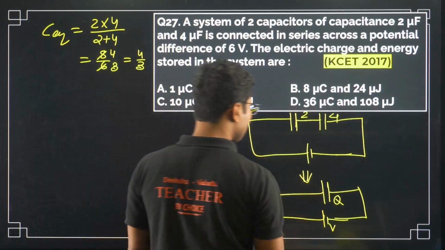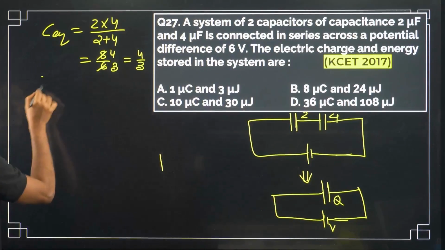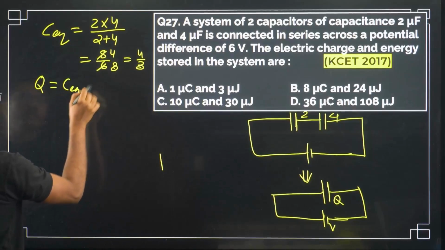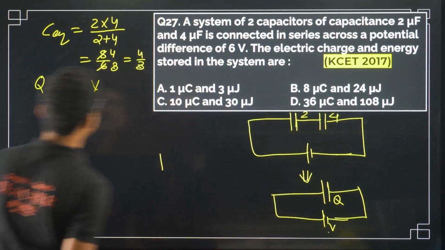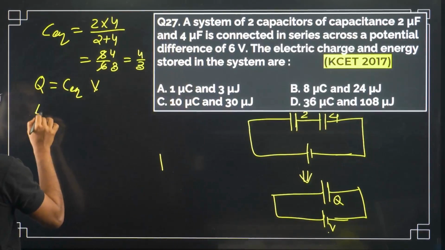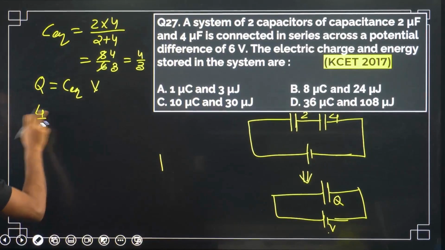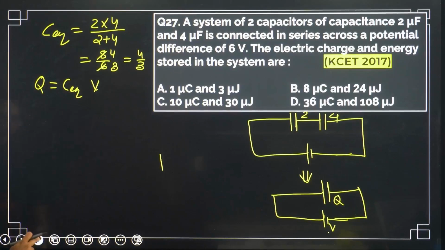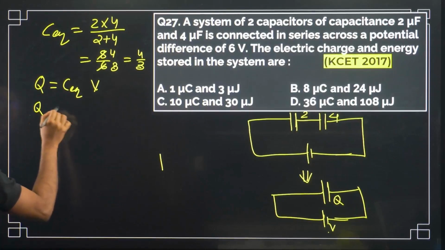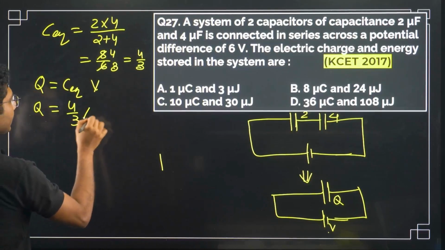So what is the charge stored? Q equals to C equivalent into V. V is given 6 volt. So Q equals to 4 by 3 into 6.